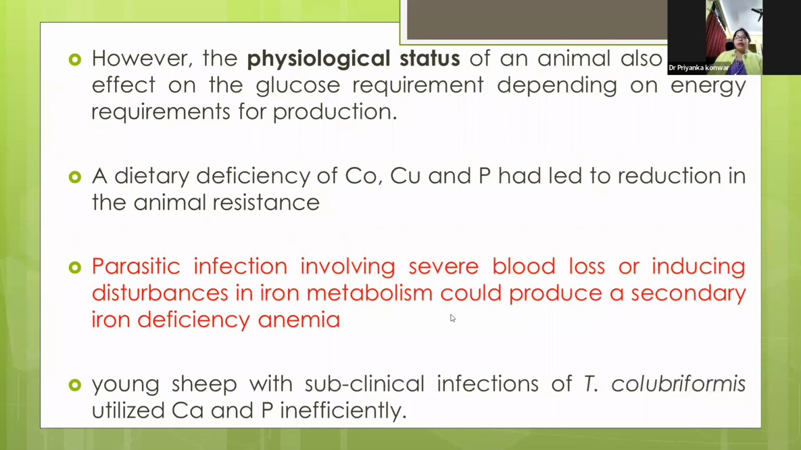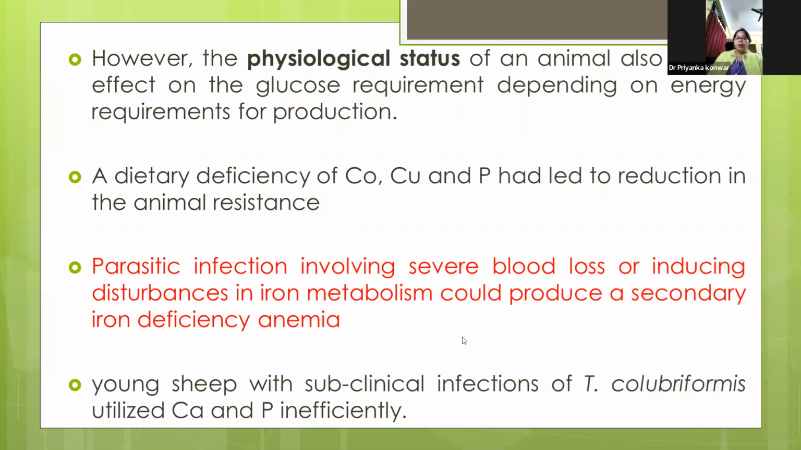The physiological status of an animal, which is also important to combat this nematode infection, also has an effect on glucose requirement depending on energy requirement for production. Dietary deficiency of minerals like cobalt, copper, and phosphorus also leads to reduction in the animal's resistance. This parasitic infection involves severe blood loss and induces disturbance in iron metabolism, which could produce a secondary iron deficiency anemia.